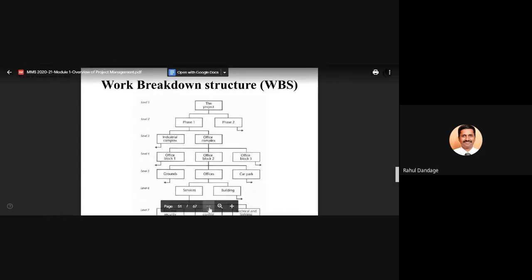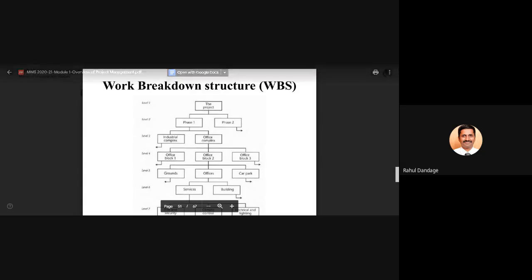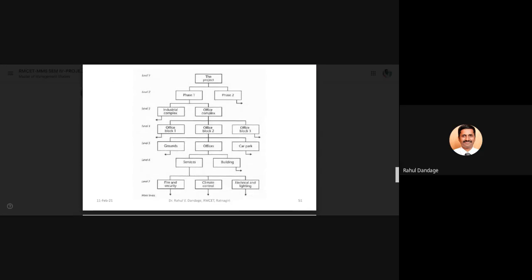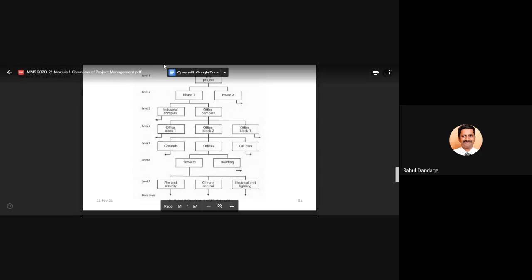There are a variety of levels you can see. I hope the diagram is visible to you. Kirti says decrease. Kirti, can you justify why the width of work breakdown structure is going to get decreased?